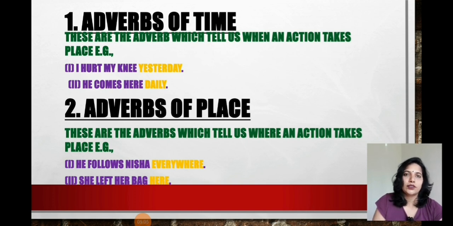Adverb of place. These are adverbs which tell us where an action takes place, right? He follows Nisa everywhere. Okay, so everywhere tells about the place. She left her bag here. Here is also indicating place. So these two are examples of adverb of place.